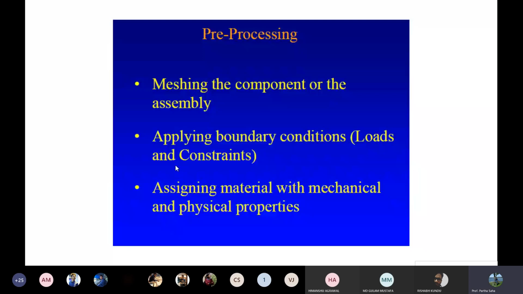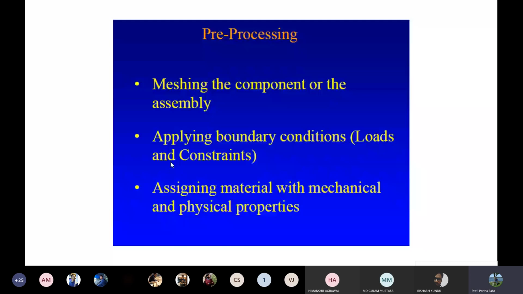Then assigning material with mechanical and physical properties. Why is it important? As I said, you cannot simply, blindly do any solve. You have to assign the material. Okay, from one material to another material, the results are going to differ. Ceramics will behave one way, metals will behave one way, polymers will behave another way. Okay, so that's how you have to solve. So actually, any kind of software is mimicking the real life behavior, mimicking the real life constraints. Okay.